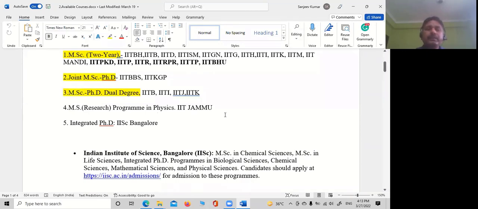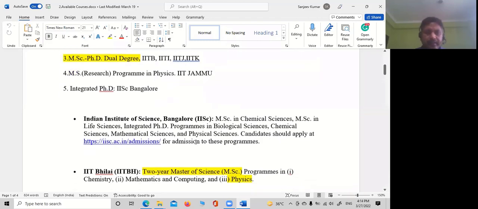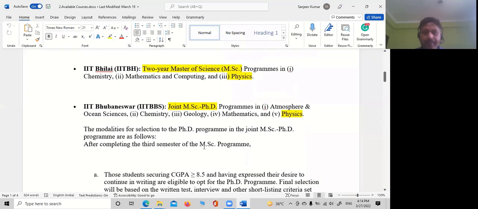Sir, what is the difference between joint M.Sc PhD and M.Sc PhD dual degree? There is a very thin line between them, let me show you. Can you see the joint M.Sc PhD program in physics at IIT Bhubaneswar?